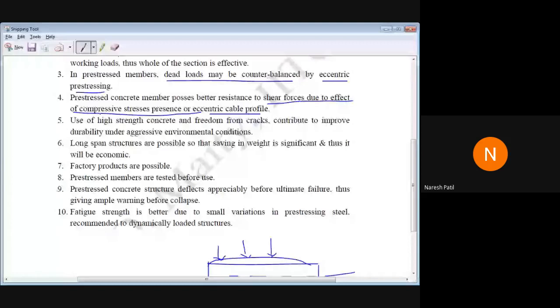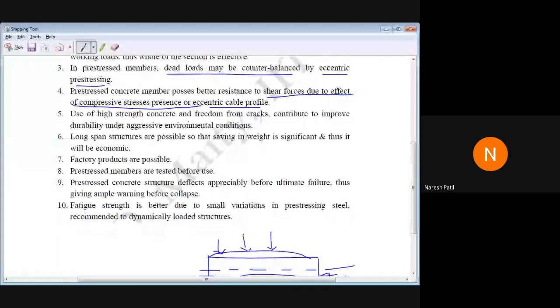Then next is use of high strength concrete and freedom from cracks contribute to improved durability. So here durability is more. The life of the structure is more. The reason is high strength concrete and high strength steel. Because of that, the durability of the structure will increase and it will even be free from cracks.